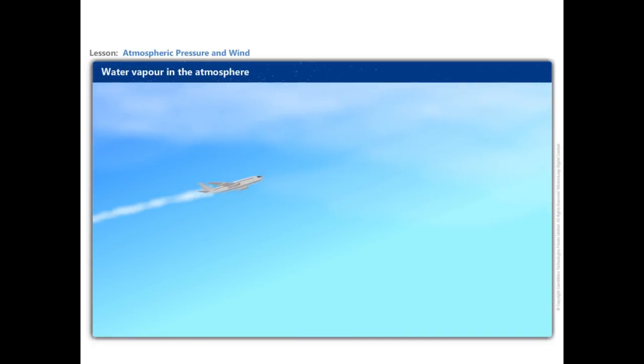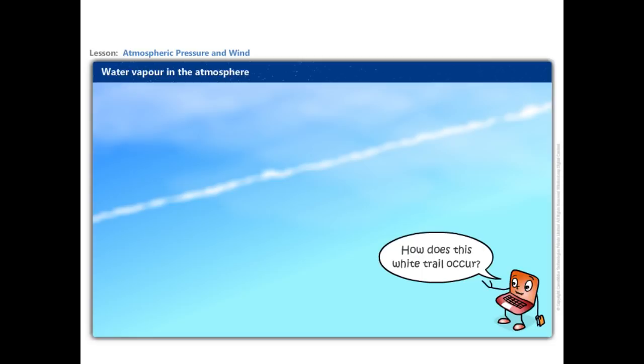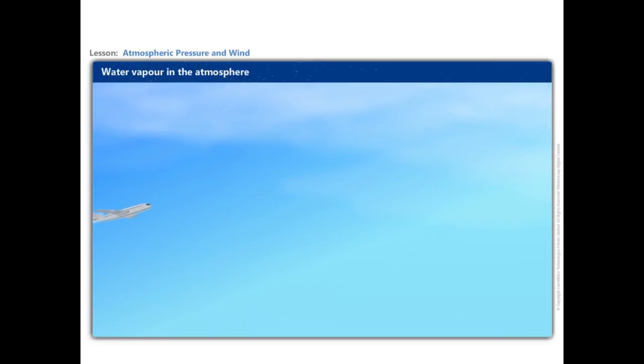Jet planes flying in the sky leave a white trail behind them. How does this white trail occur? The moisture from the engines condenses as the jet planes fly. We see trails of this condensed moisture for some time when there is no air movement to disturb it.